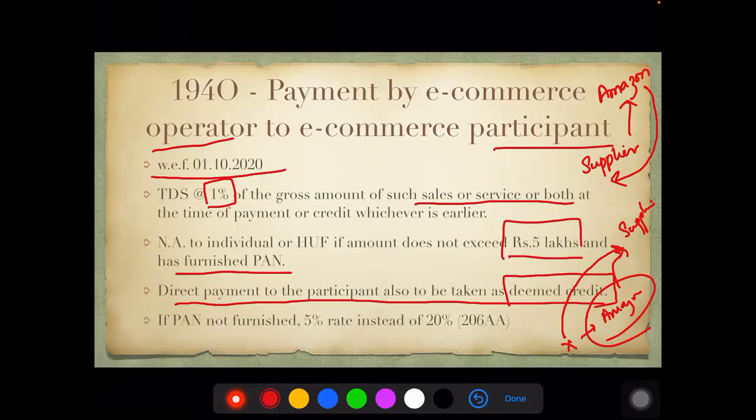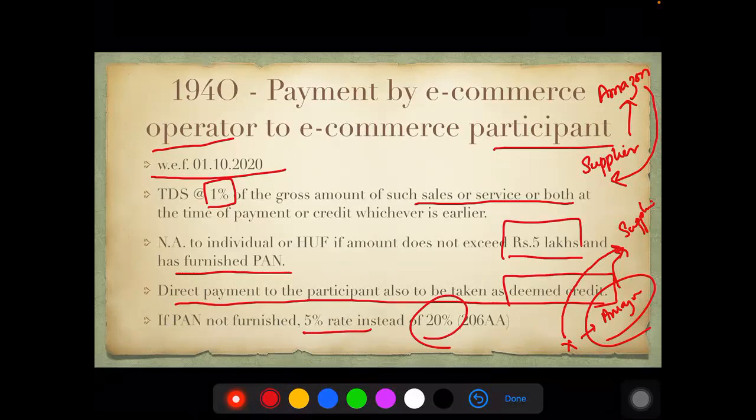So 1% is the rate here. If PAN is not furnished, the rate is 5%. Normally, 206AA says in any of the sections, if the PAN is not given by the deductee, then you take up 20%.